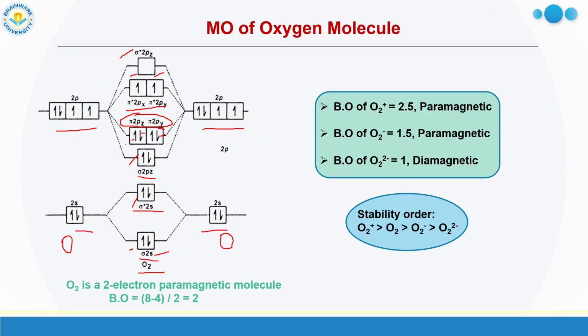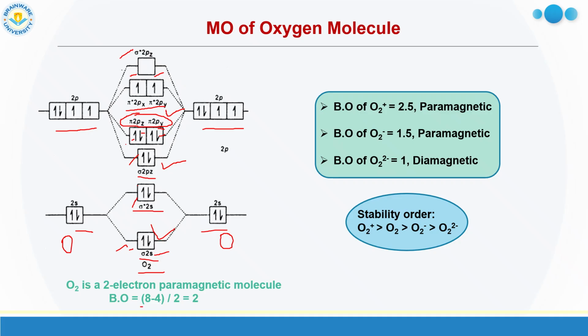Now calculate bond order. Bond order is bonding minus anti-bonding. So which are the bonding orbitals? This one is bonding here. Sigma 2s is bonding. Sigma 2pz is bonding. Pi 2py and pi 2pz are bonding. So total bonding electrons: 2 plus 2 is 4, 6, 8.